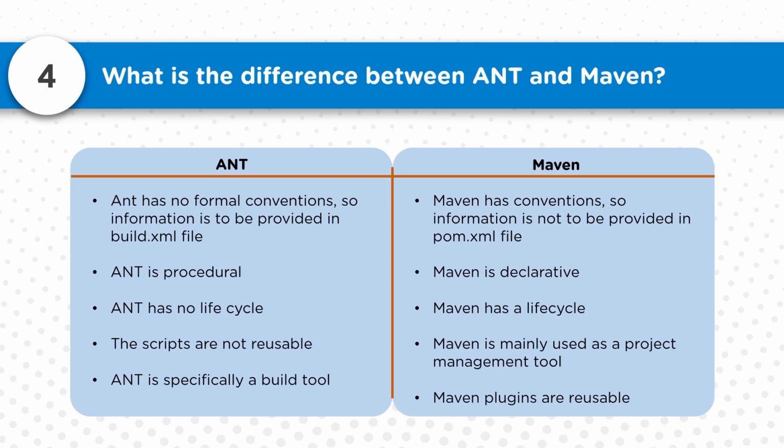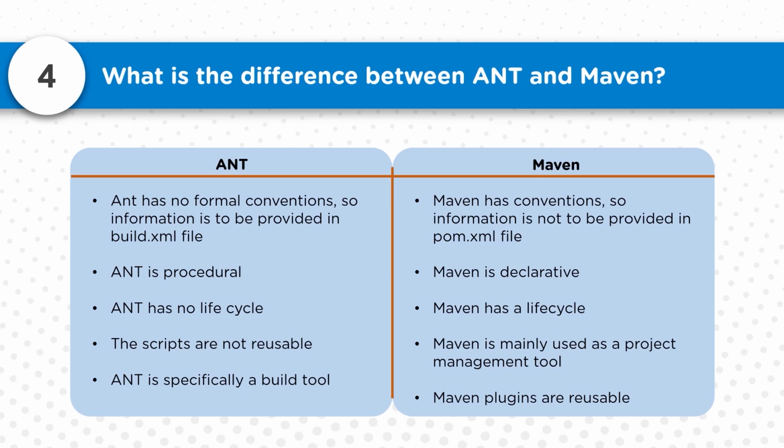But Maven has a lot of life cycles which we can configure and utilize. The ANT related scripts are not reusable, because you have to do some kind of customizations in order to work with them. But Maven does not have many project related dependencies. They can be easily reused, because the pom.xml file is just the artifact name and the dependencies, which we can override or change, and then the same pom.xml file we can reuse as such for a new project also. That is where the reusability comes into the picture.